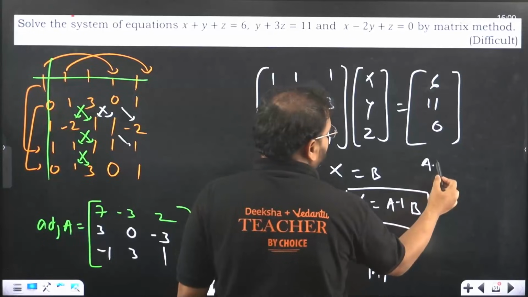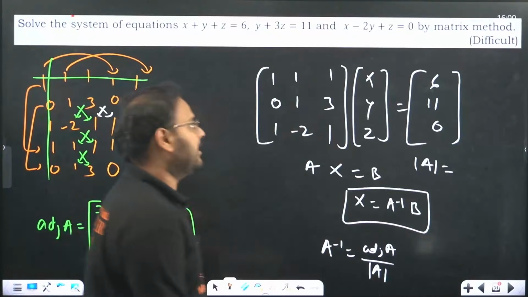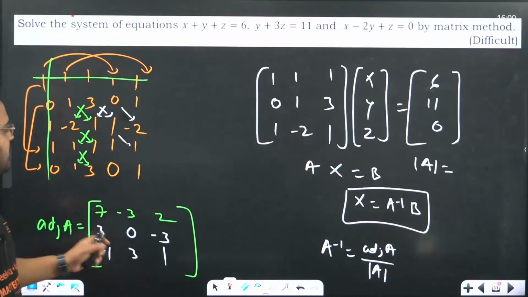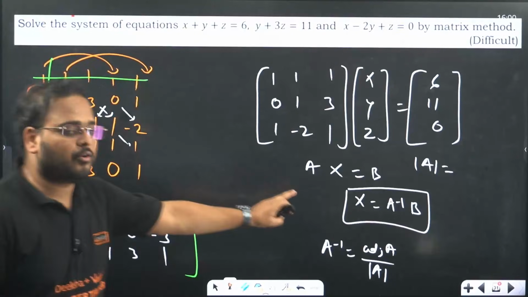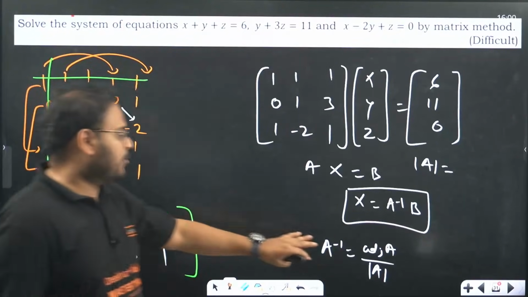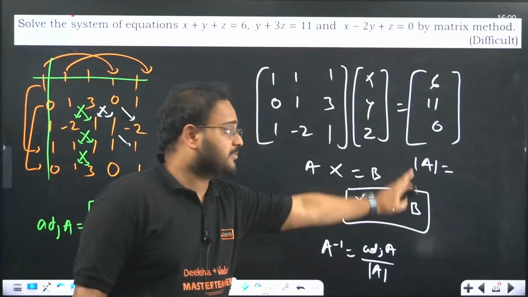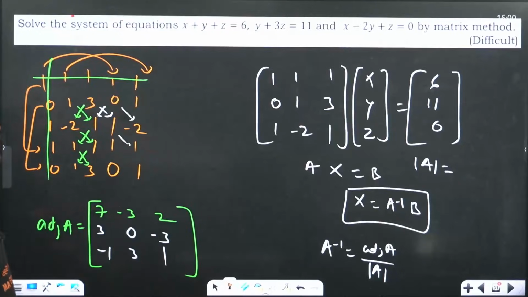Find the determinant also. We all know how to find the determinant, right? Find the value and get the answer. So this is just a hint on how to find the adjoint, how to approach the question. Once you have this value, put it over here and multiply with the matrix B, the constant matrix, and you'll get the answer. Comment how much you got the answer for this question.